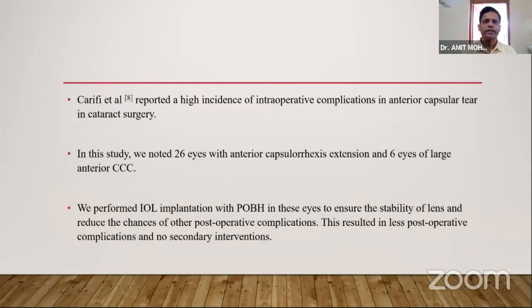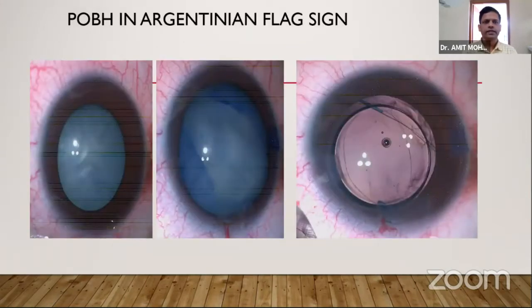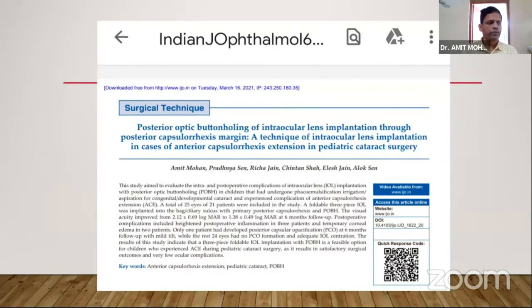Carefi et al. reported a higher incidence of intraoperative complications in anterior capsular tear. We performed IOL implantation with POBH in these eyes to ensure stability of the lens, and there were no postoperative complications and no secondary intervention. This is a case of POBH in extended anterior capsular axis. This is a case of POBH in Argentinian flag sign, in which we have implanted the IOL inside the bag with the posterior optic buttonholing. We have published our surgical technique of POBH in extended anterior capsular axis in ISO as a surgical technique.